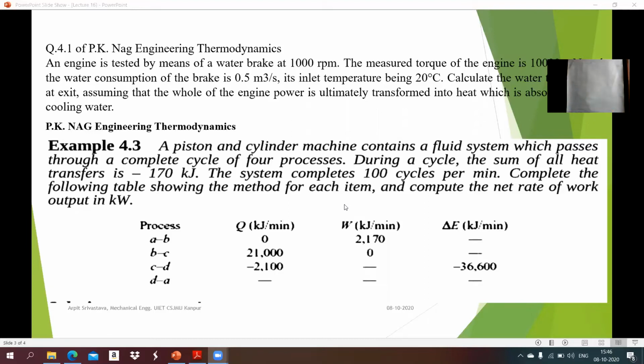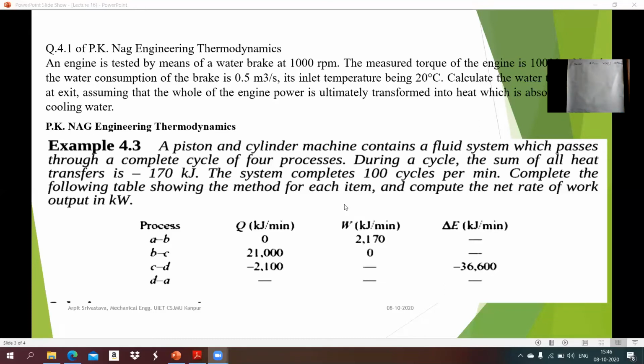So this is the table. Process, Q kilojoule per minute and W kilojoule per minute. Okay, and delta E kilojoule per minute. This is also per minute.